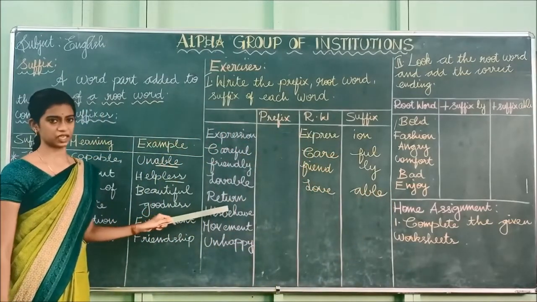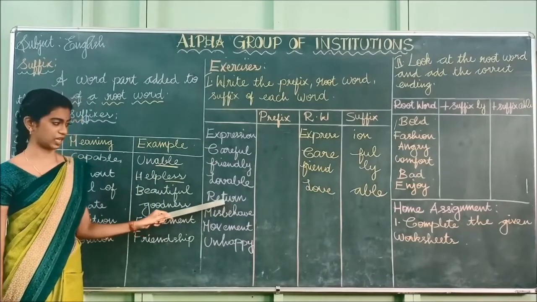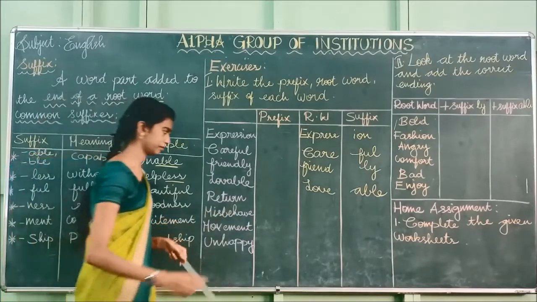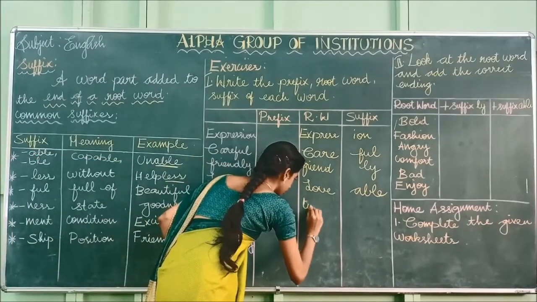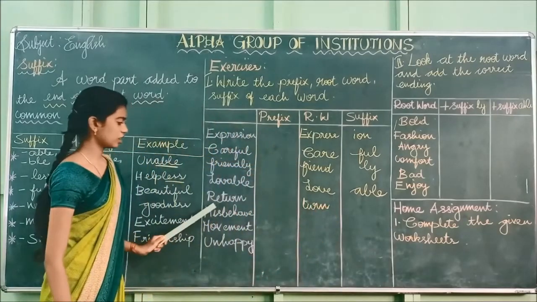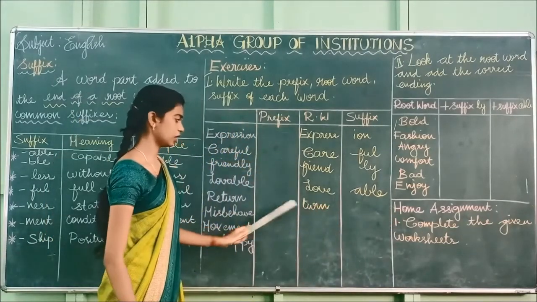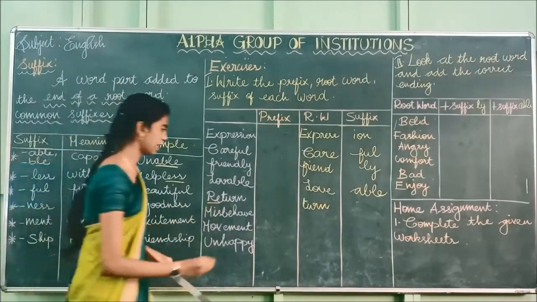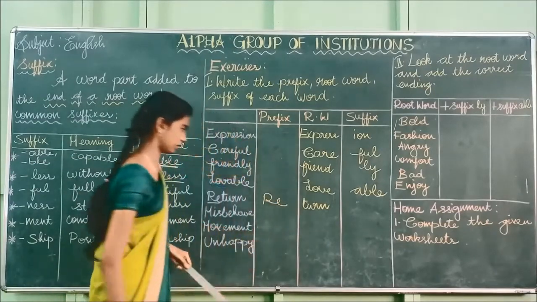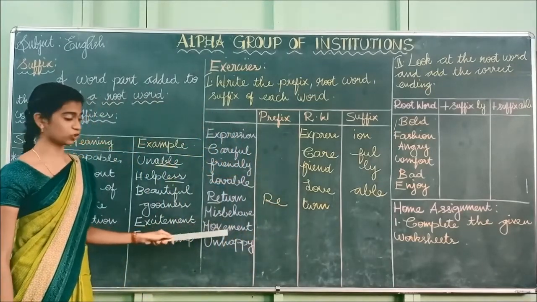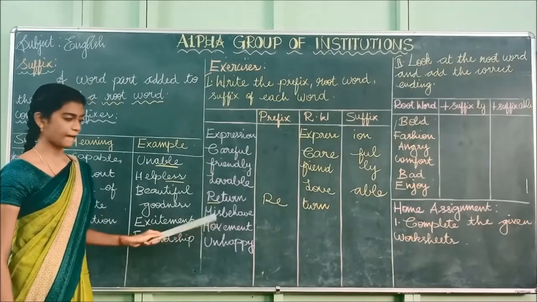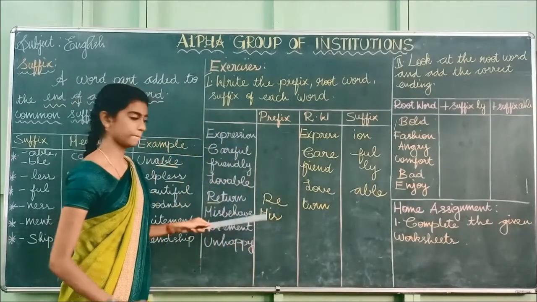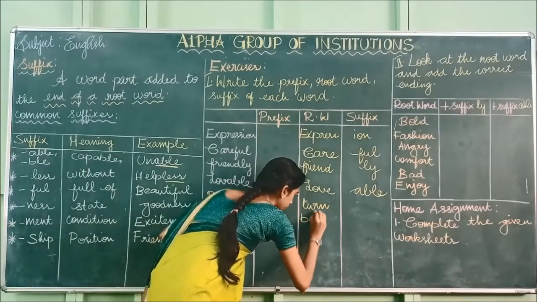And the next one, return, R-E-T-U-R-N. What is the root word here? Turn, T-U-R-N. And what is the prefix here? Re. Re is a prefix, added to the beginning of the root word. So we have to write here re, turn. And the next one, misbehave. Behave is the root word and mis is the prefix, so we write mis in the prefix column, and behave is the root word.